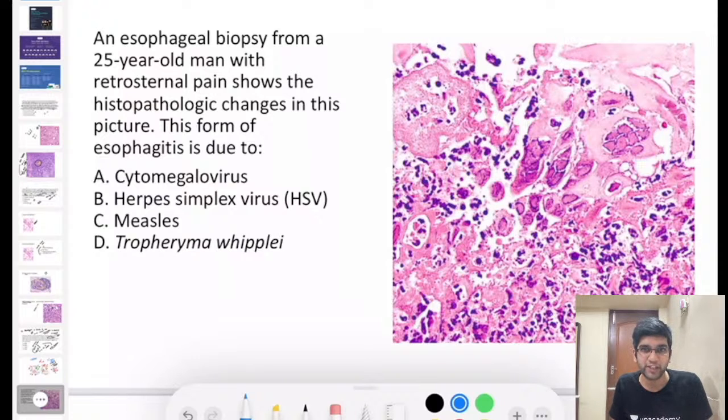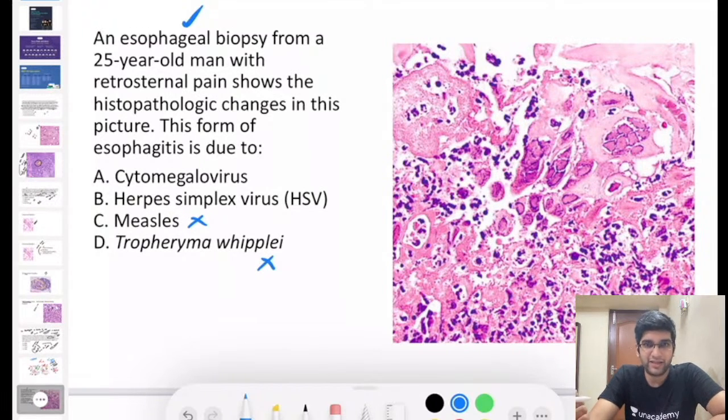The history is more than enough for us to come to a diagnosis here. I thought it was an easy one. Okay, Ian has gone with B. It's an esophageal biopsy. Do you think measles and Whipple's disease are a possibility? They're not, right? A simple esophageal biopsy will easily help me rule out Whipple's and measles disease. Measles should have been pneumonia and lung biopsy, and Whipple's disease predominantly has intestinal lesions, right? So C and D options are very easily ruled out.